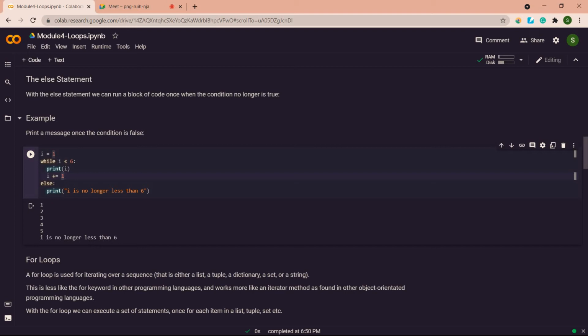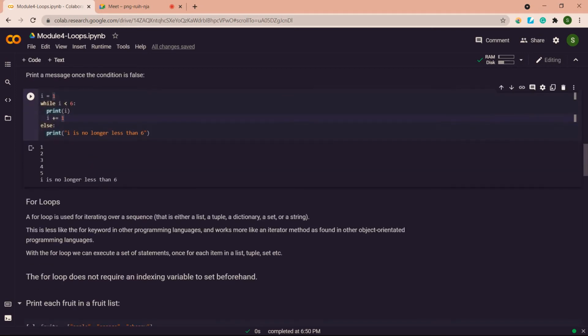So this while loop will work until I is not equal to 6. And once I is equal to 6, I want to print that this I value is no longer 6. So in such situations, we can use our else. That is after this condition is false, it will go into the else part and print this. Okay, similar to if else.